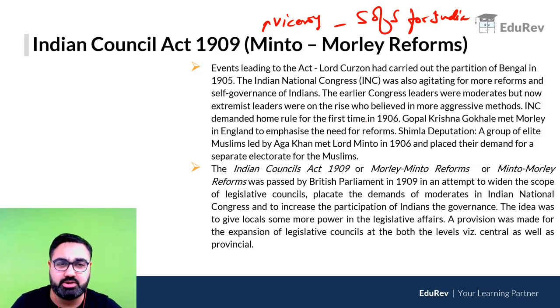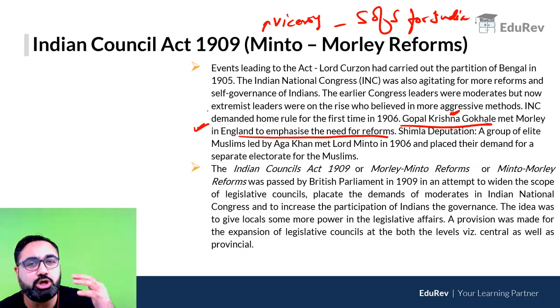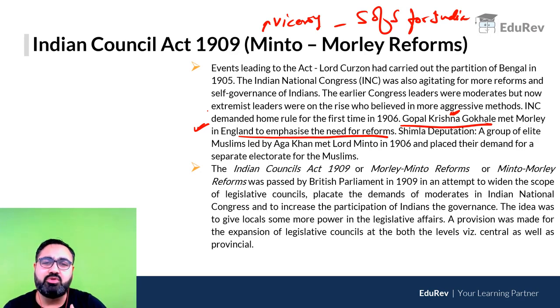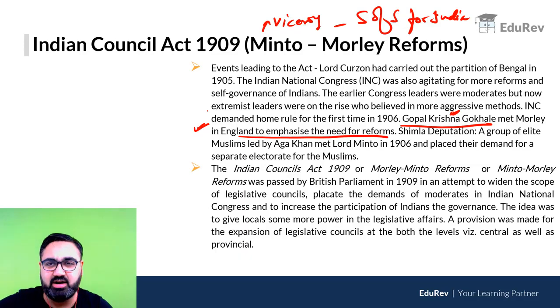Gopal Krishna Gokhale, who was a political guru of Mahatma Gandhi, also went to England to talk to MPs there, emphasizing that there is a need to have reforms in India or there can be a revolt very soon because people are now not happy. That was a time when the Indian Council Act of 1909 was passed to settle down the Indians demanding reforms, to placate their demands, to tell the moderates that we are listening to you, although we are not accepting all your demands, but some of the demands were accepted.